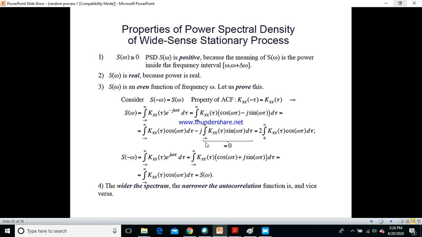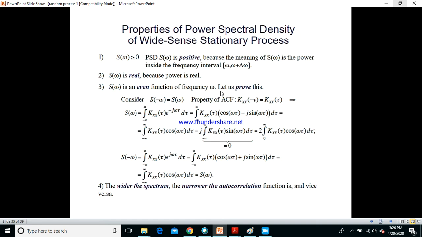Even though it is minus or plus, for me the imaginary term should be equal to 0. Therefore, I will again end up with the same expression, which is integration of minus infinity to plus infinity Kxx of tau cos omega tau d tau. Therefore, that is again equal to S of omega. Therefore, S of minus omega is equal to S of omega, and this is the proof that S of omega is an even function of frequency omega. I hope you got it.